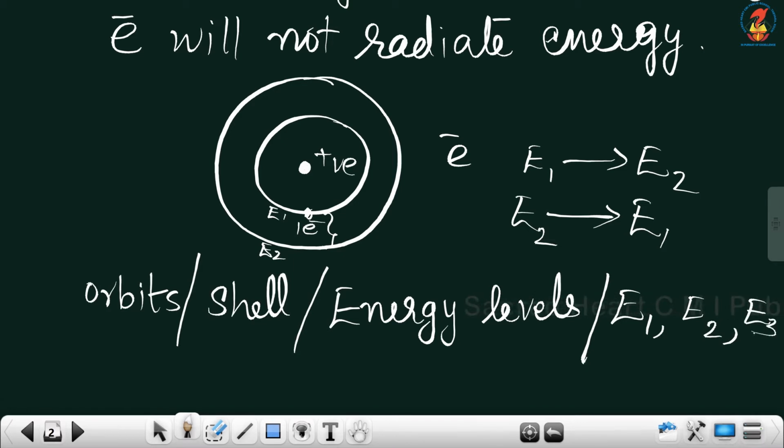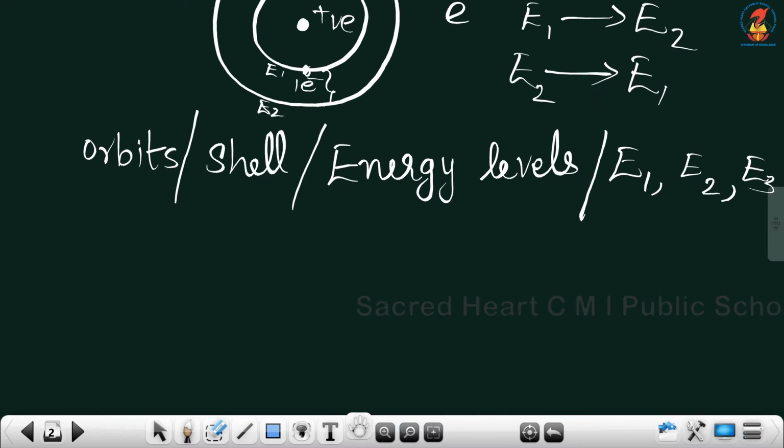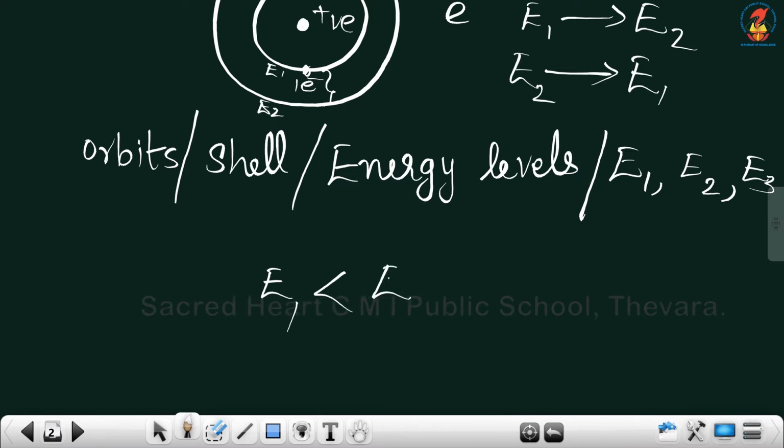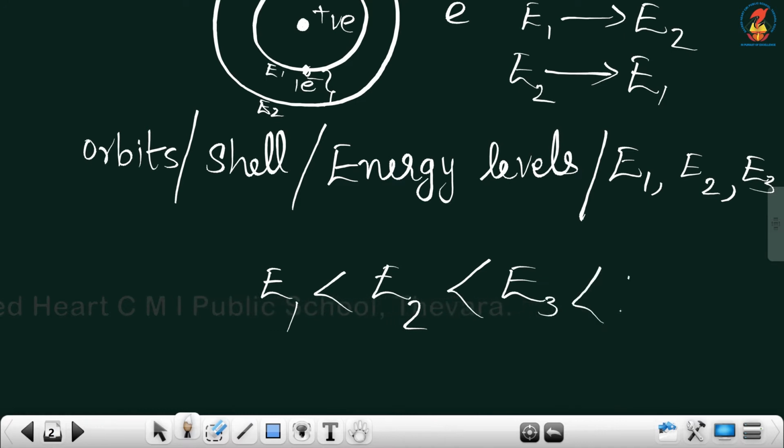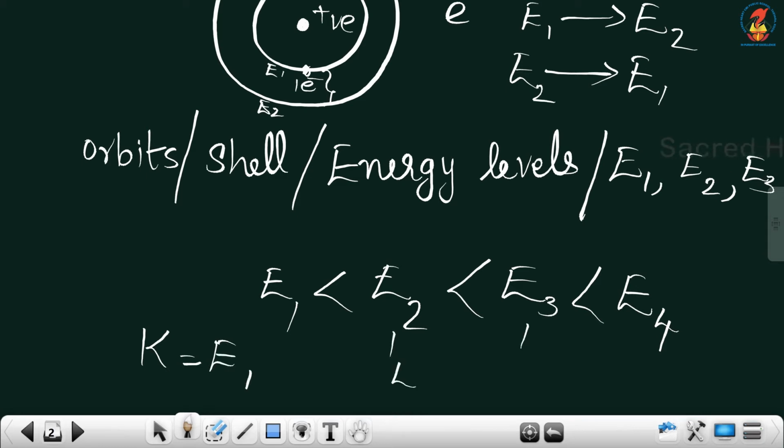When we consider different energy levels, E1 has lesser energy, E2 has more energy, then E3 has still more energy. As we go further out of the atom, energy increases. These energy levels are also named shells: E1 is the K shell, E2 is the L shell, E3 is the M shell, and E4 is the N shell.